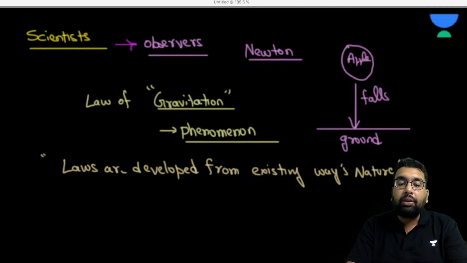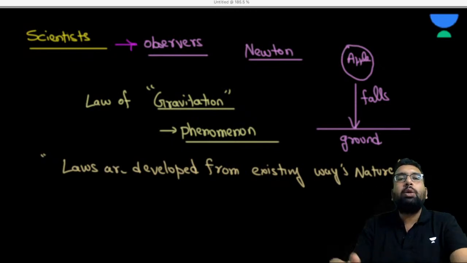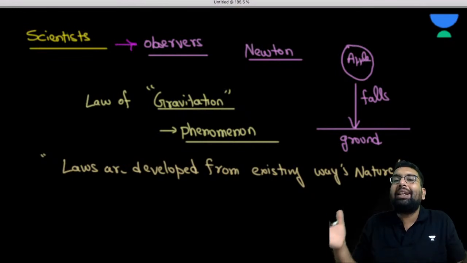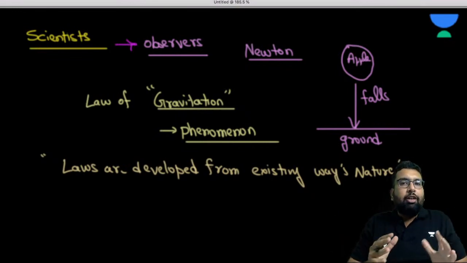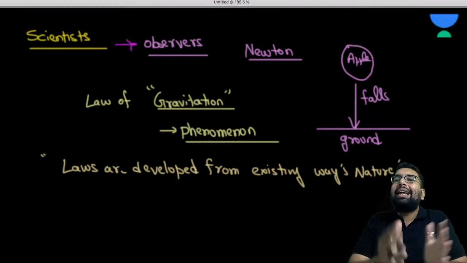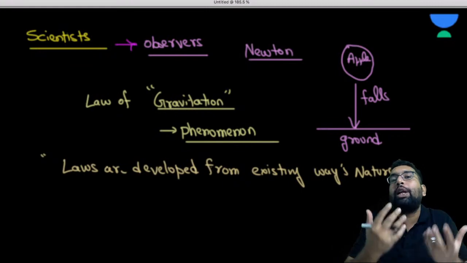But what role did Newton play? Newton observed it, made a law from it and presented it to the world. So what is the use of this law when it already existed? When scientists provide a law, the very purpose is, at times, to manipulate nature.